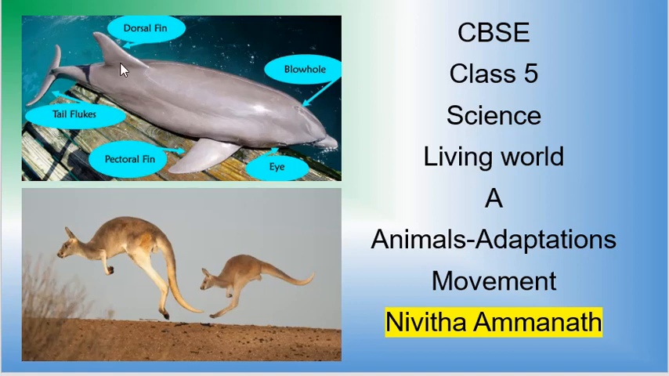Here you can see a whale, which has a blowhole, a dorsal fin, a tail fluke, a pectoral fin, eyes. All these are various adaptations of a whale. We are looking at how the dorsal fin and the tail flukes in a whale are special to help it live in the sea. Or you can see the long legs of a kangaroo and the tail, and how these are helpful for a kangaroo. These are the movement adaptations.